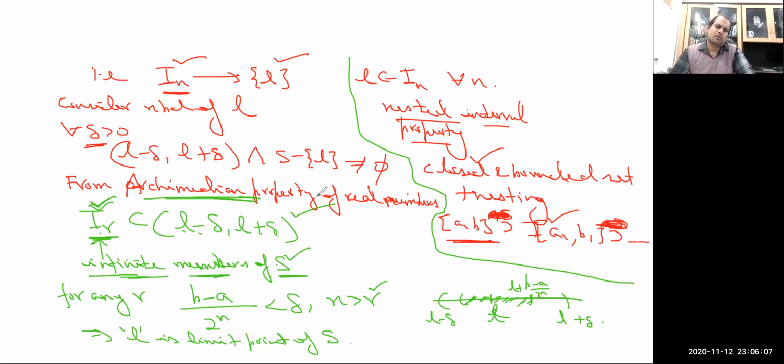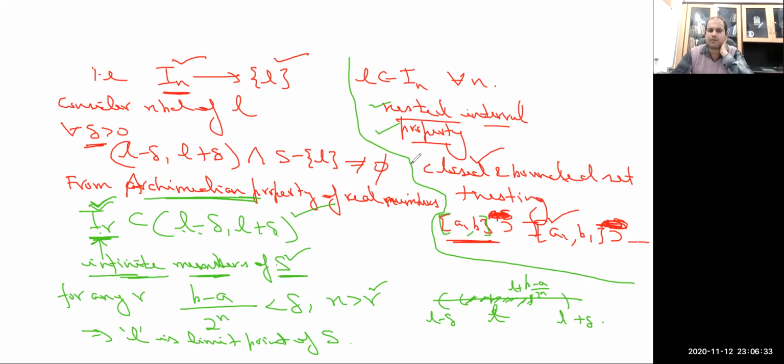So just look at what things we have used here. We have used the property of the nested interval lemma, and for that we constructed this. This is the reason why we have chosen this closed interval [a, b]. We have enclosed the set S in a closed interval, just to apply the nested interval property.